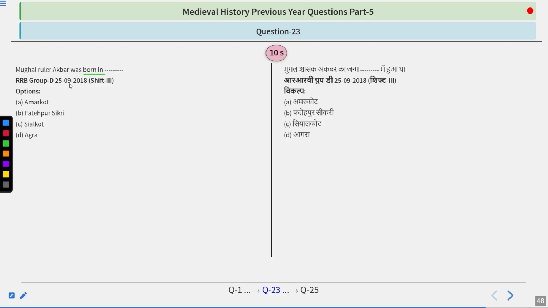Mughal ruler Akbar was born in Amarkot, Fatehpur Sikri, Sialkot, or Agra? Try to figure out this answer. This is a kind of moderate question.